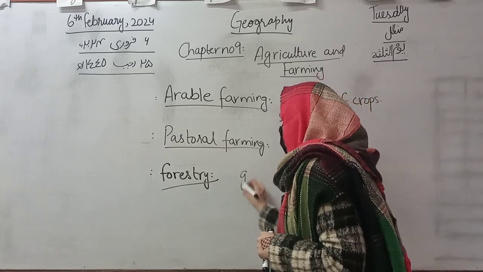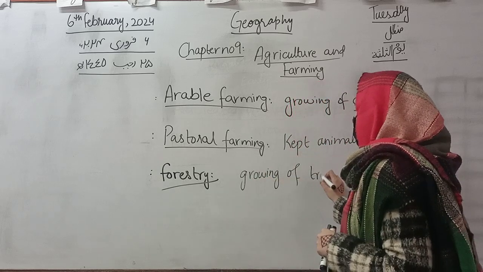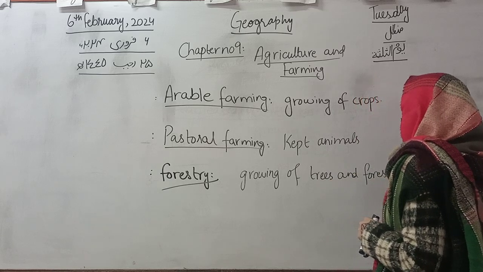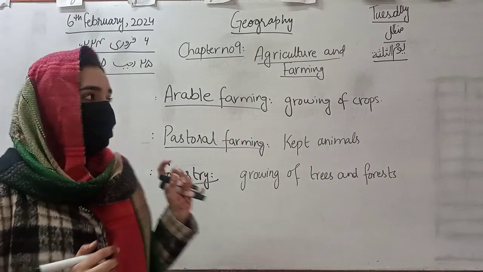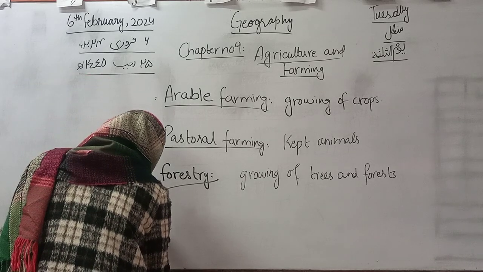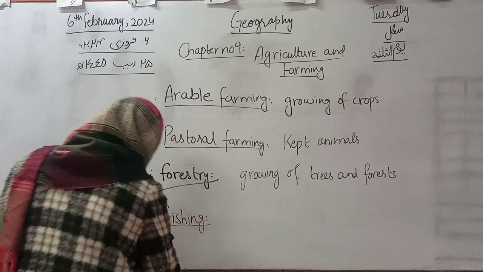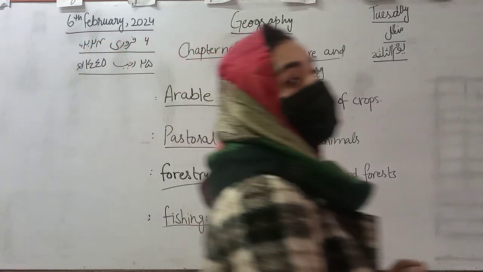So growing of trees and forests is known as forestry, and it helps us in agriculture and farming by enhancing our economy and also giving us some beneficial products which we need. And the fourth one is fishing. What do you know about fishing? How does it help us? Yes, think about it. Yes, good, Ayan.